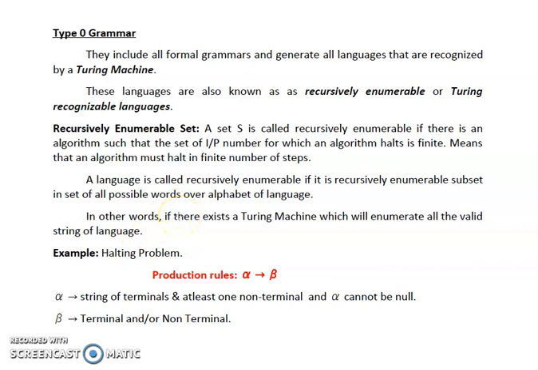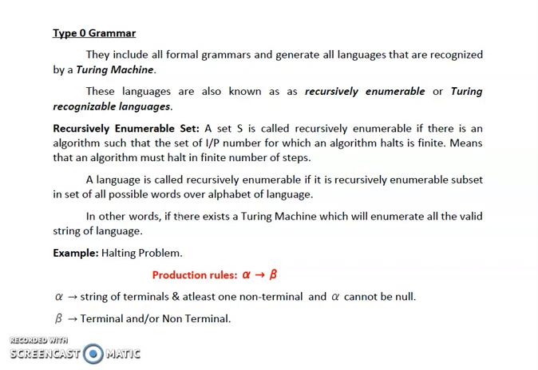The best example of type 0 grammar, that is recursively enumerable grammar, is the halting problem. The halting problem will be discussed in our later videos. Today we are just going to discuss the types of grammar.